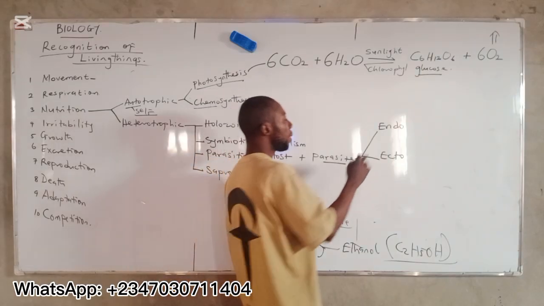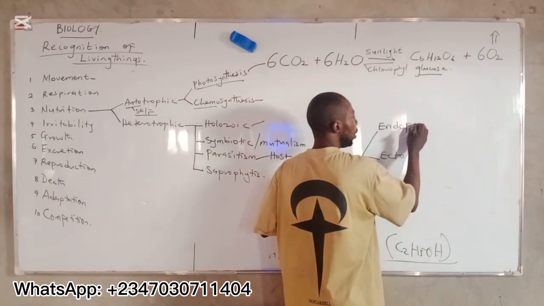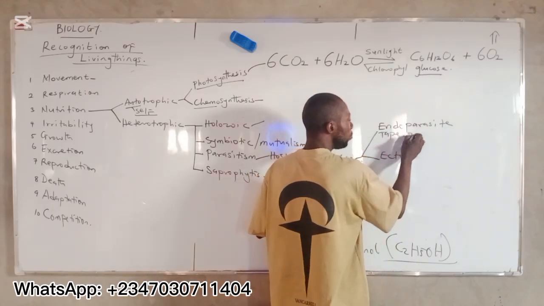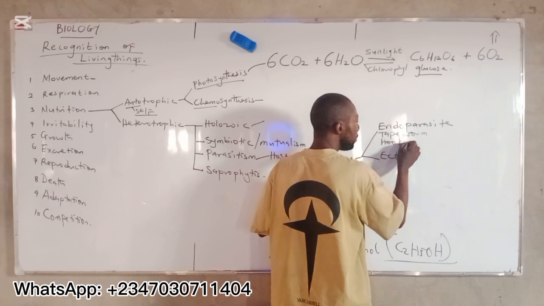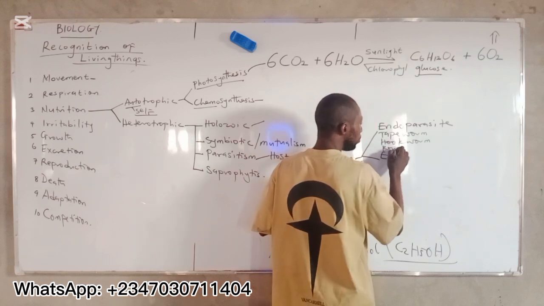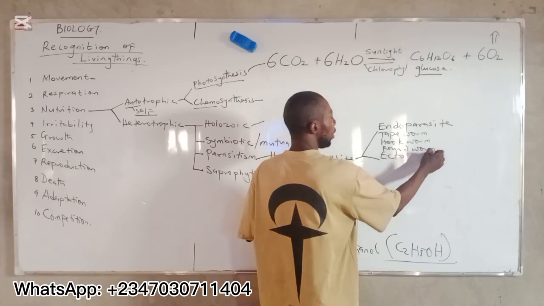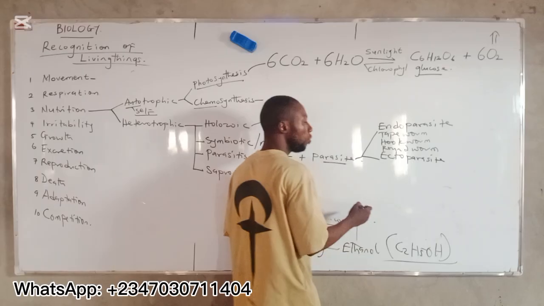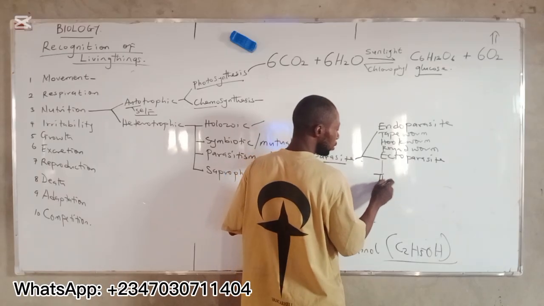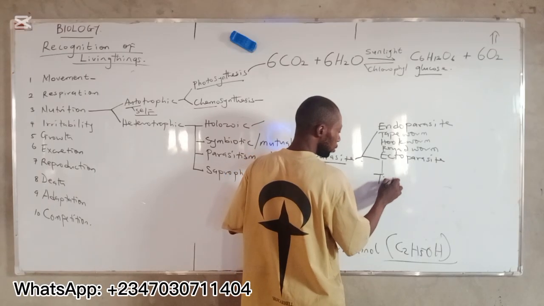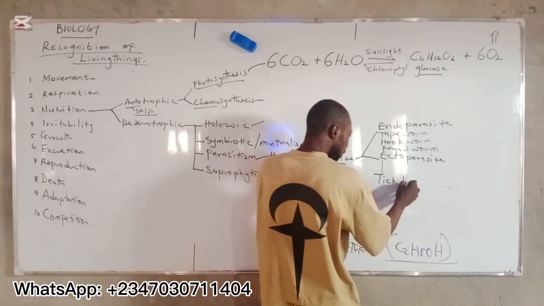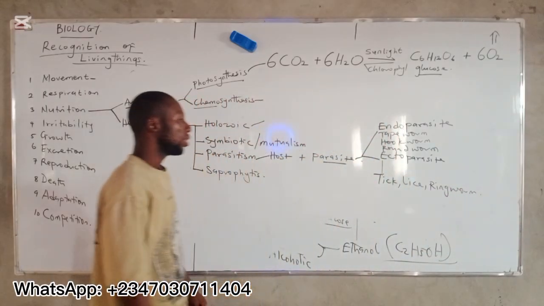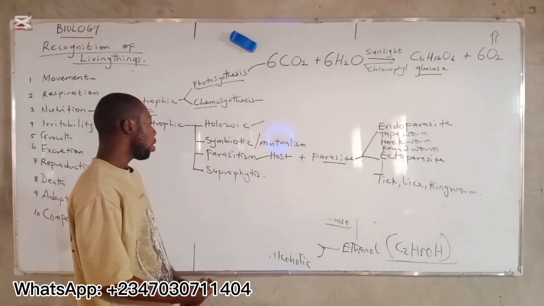You understand? Endoparasites live inside the body. Examples are tapeworm, hookworm, and roundworm. All right? Then ectoparasites, they live outside the body of the host. Examples are tick, lice, ringworm, and so on.